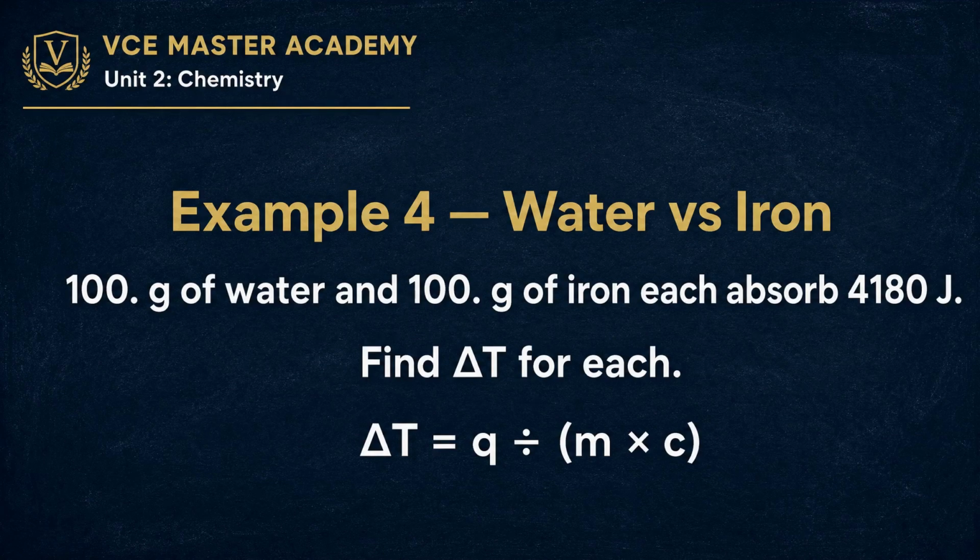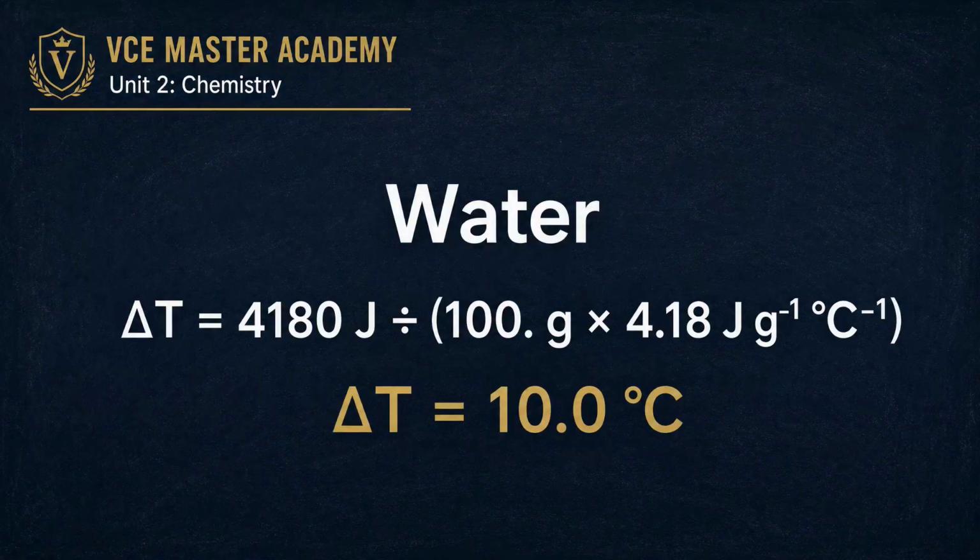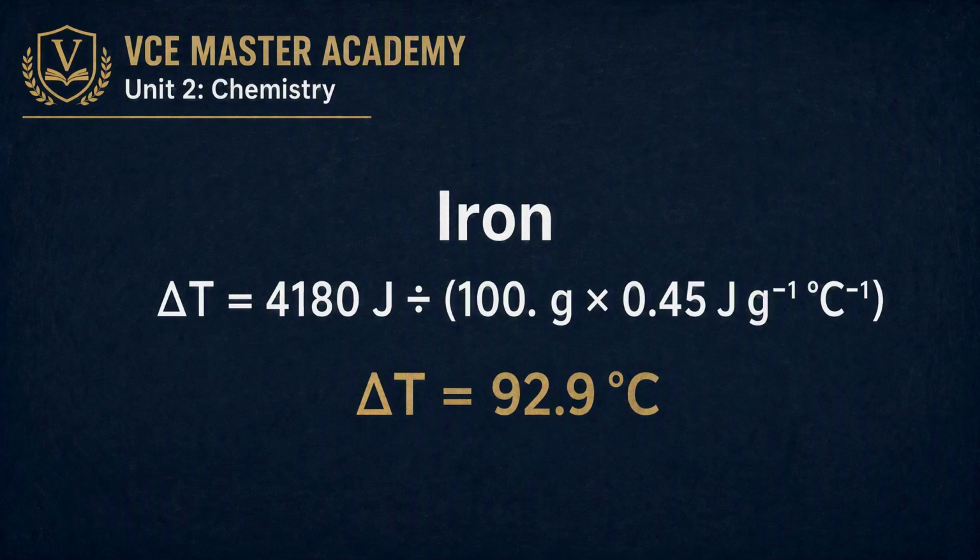Given. Same mass, same energy. Only C is different. Find delta T for each substance. Formula, rearranged like example 2. Units are already grams and joules, so no conversion. Water first. 4,180 divided by 418. Exactly 10 degrees. Now iron. 4,180 divided by 45. About 93 degrees. Same energy, and the iron is scorching.